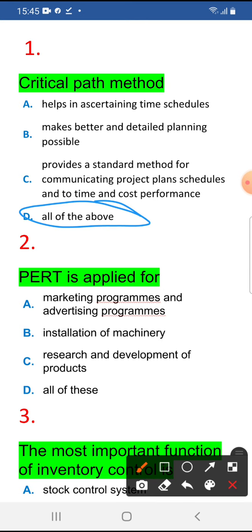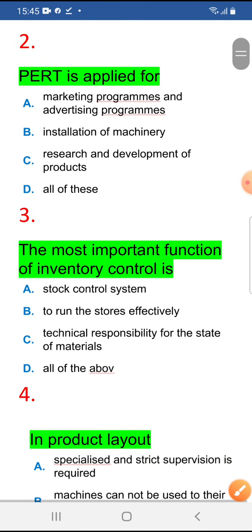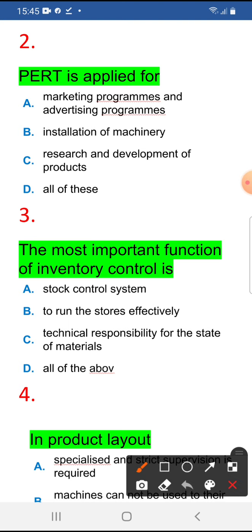Next question. PERT is applied for marketing programs and advertising programs, installation of machinery, research and development of products, all of this. So we use it in all of these.